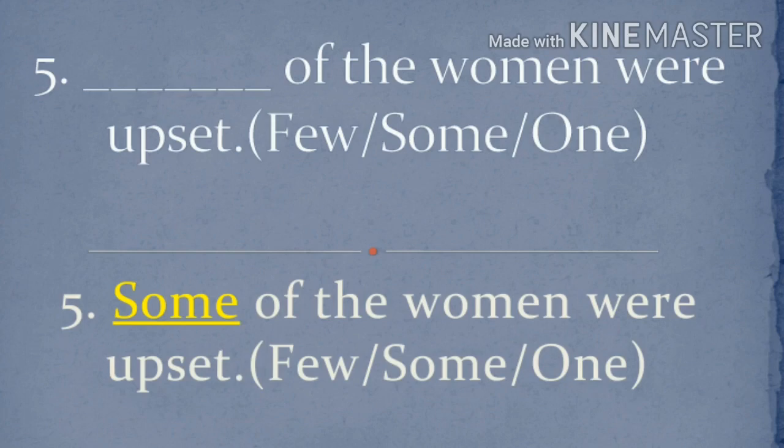The verb in this sentence is were. When comparing to that, we can find the option very easily. So the answer is some. Some of the women were upset. We can't get one or few as an answer. So the right answer is some of the women were upset.